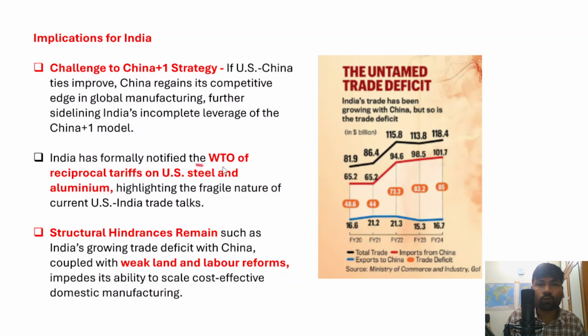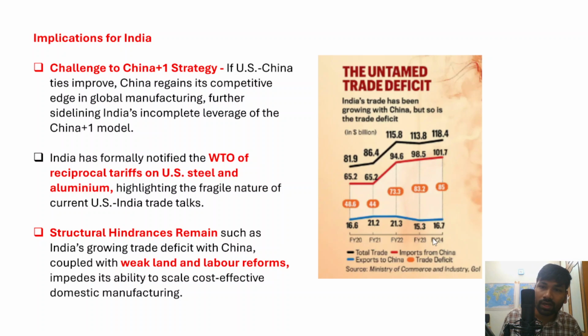Secondly, India has formally notified the WTO of its reciprocal tariffs on US steel and aluminium, right? So this is also part of the reciprocal tariffs that US and India have imposed on each other. Now India decided to formally notify the WTO of reciprocal tariffs on US steel and aluminium. Therefore, it highlights the fragile nature of current US and China trade talks or trade relations. Apart from that, there are certain structural hindrances which also exist, such as India having a huge trade deficit with China.